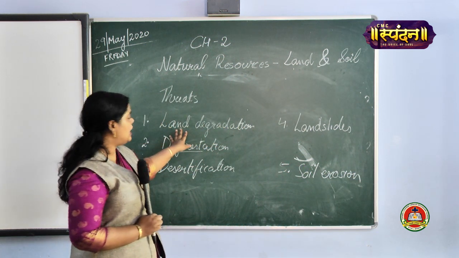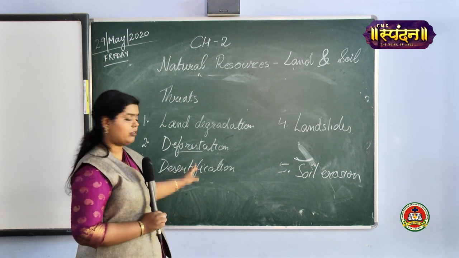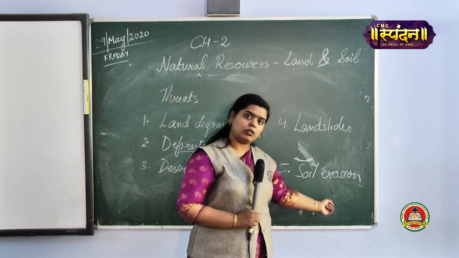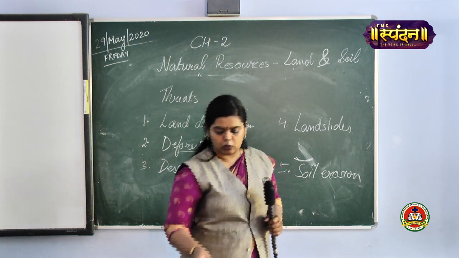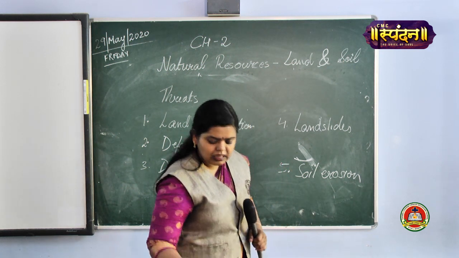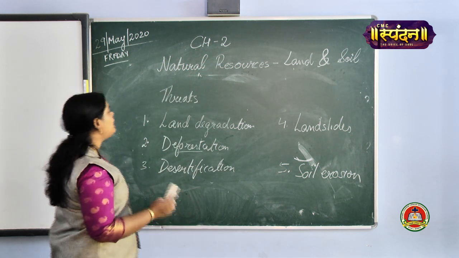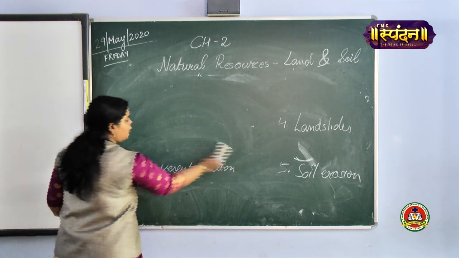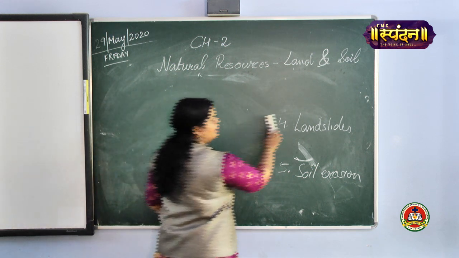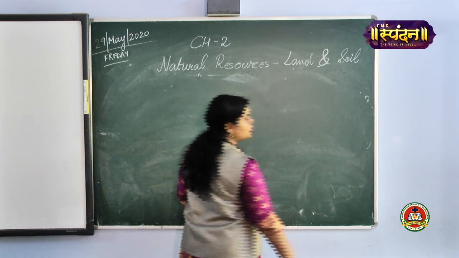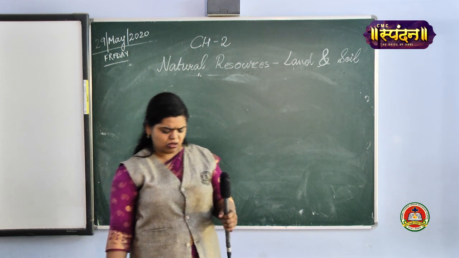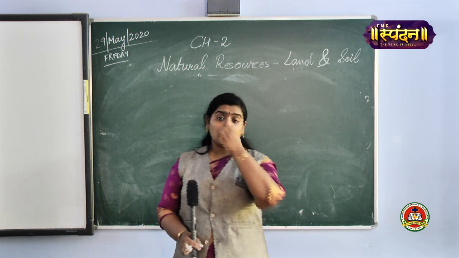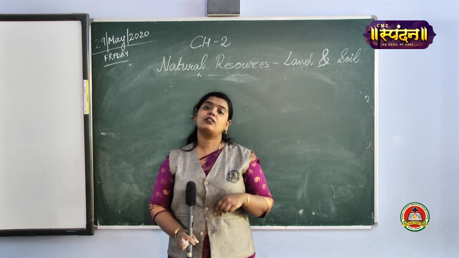Major threats are land degradation, deforestation, desertification, landslides, and soil erosion. Okay. Since we are saying that these are the major threats, what should be done? We are saying land degradation is there, deforestation is there, landslides are occurring, soil erosion is there, and we are also using the term desertification. What should be done in order to conserve our land resource?